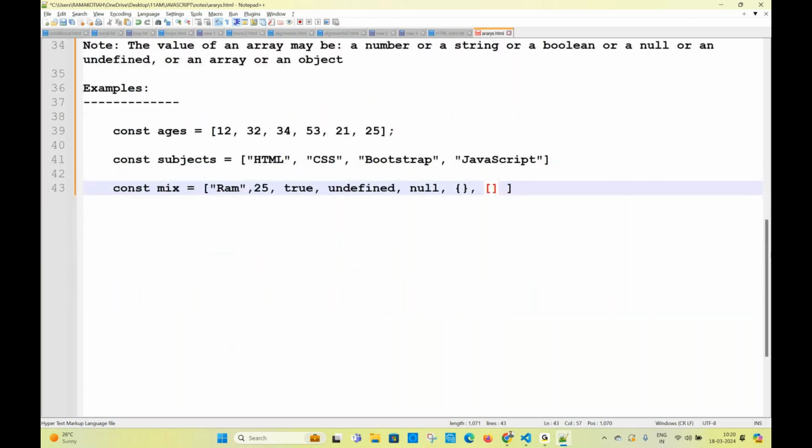All the 7 means what? This is a string, number, boolean, undefined, null. What is this? Object, and this is going to be an array. Inside an array we can also keep an array. Okay. Write this example also.